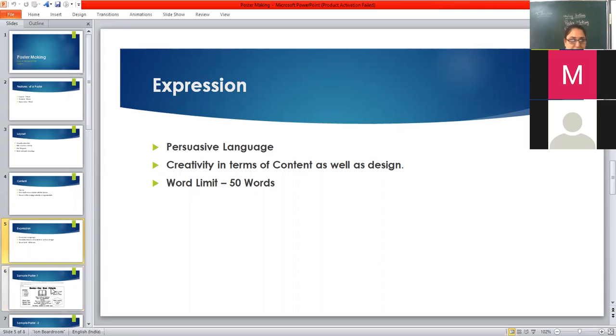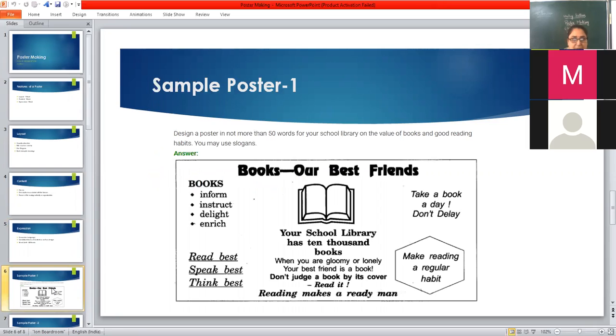So this way, now let me share a sample poster with you. Have you understood whatever I said, explained and described? Now you'll put all those points in this poster, whatever we have discussed just now. Design a poster in not more than 50 words for your school library on the value of books and good reading habits. You may use slogans.